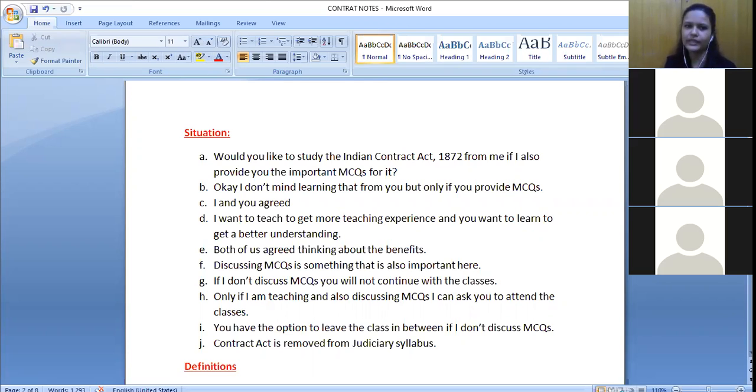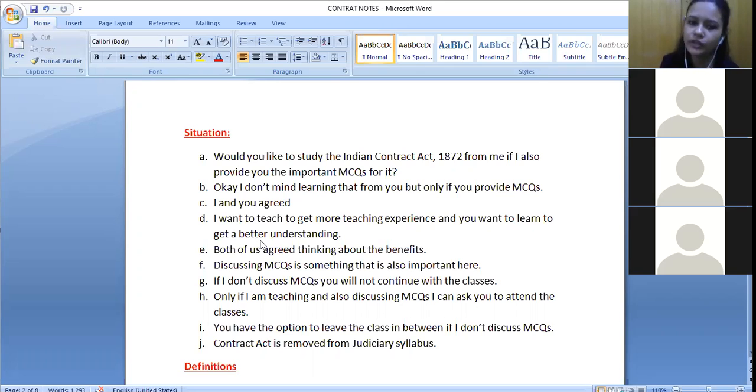Section 2(d) is talking about consideration: I want to gain some experience, so I am teaching. You want to prepare better for your exam, so you are learning. Both of us are getting something because of which we are performing our part of the contract, that I am teaching and you are attending the class, right? That is how consideration is defined under section 2(d) of the Indian Contract Act.